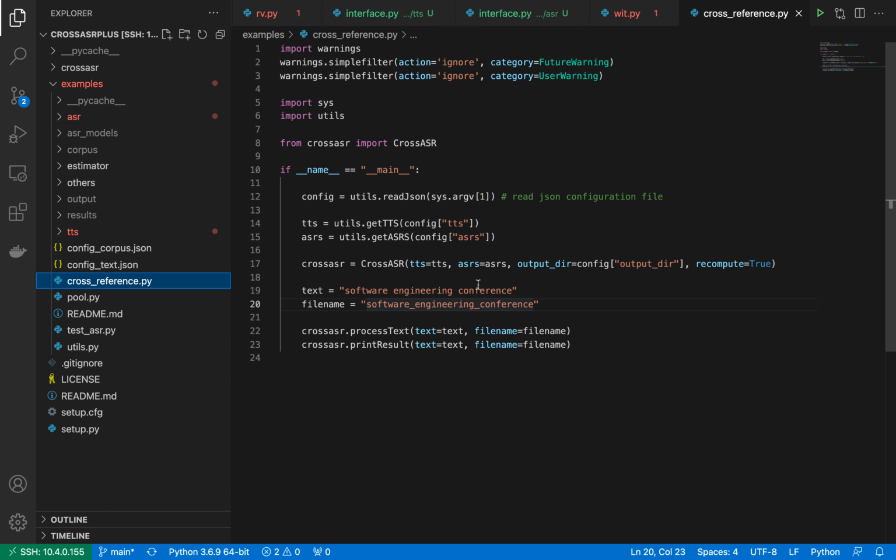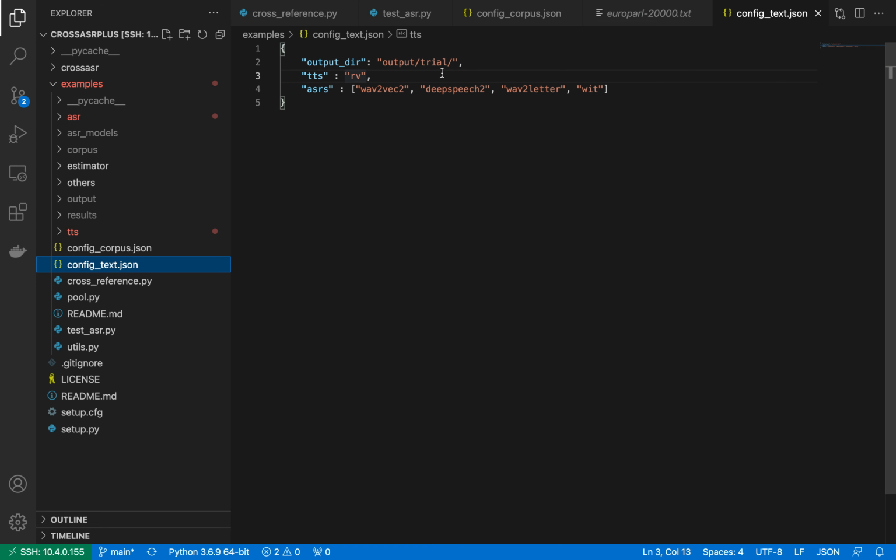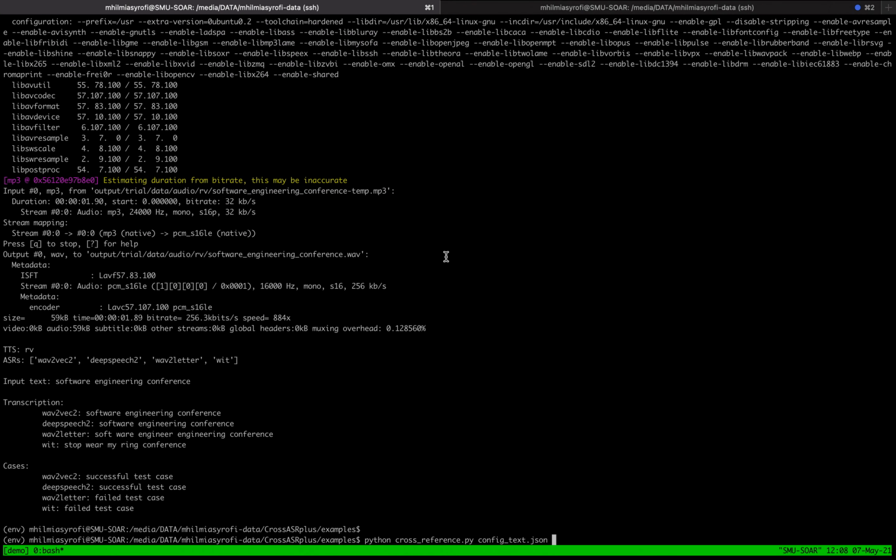It will use "software engineering conference" as the text, and we will save the output with this name. The configuration for this program is config.json. We use RVTTS and these ASRs, and we save the output in the output trial. Okay, let's run it: python cross_reference config.json.